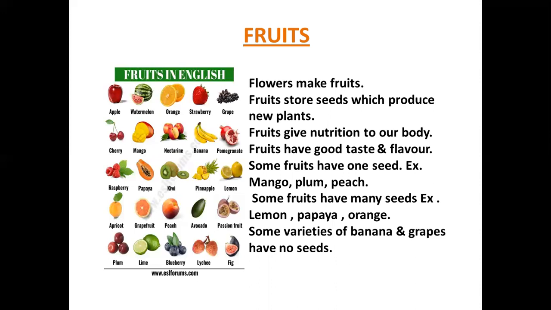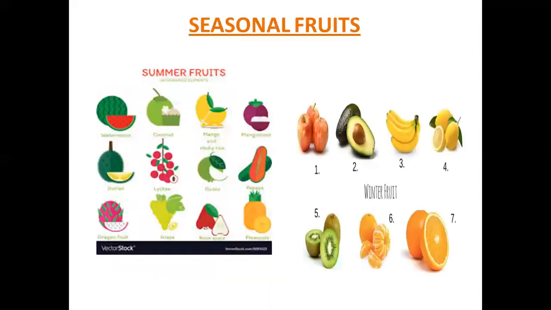Now we get different types of fruits in different seasons, like flowers itself. In summer, we get fruits like muskmelon, watermelon, mango, lychee, jamun, falsa, etc. In winter, we get grapes, apples, oranges, Indian gooseberry, that is amla. So all these are called seasonal fruits.